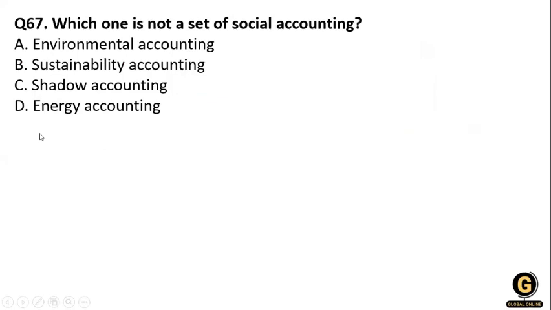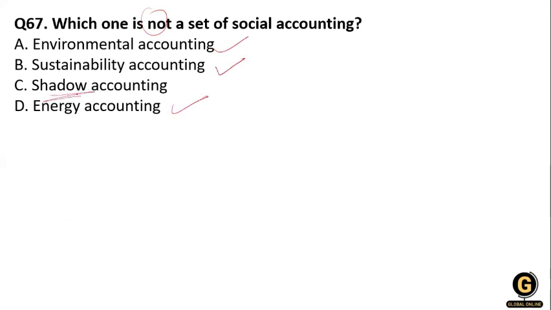Next question: which one is not a part of social accounting? Option A, environmental accounting; option B, sustainability accounting; option C, shadow accounting; and option D, energy accounting. Environmental accounting is there, sustainability accounting is there, energy accounting is there. What is shadow accounting? There is no such term in social accounting.